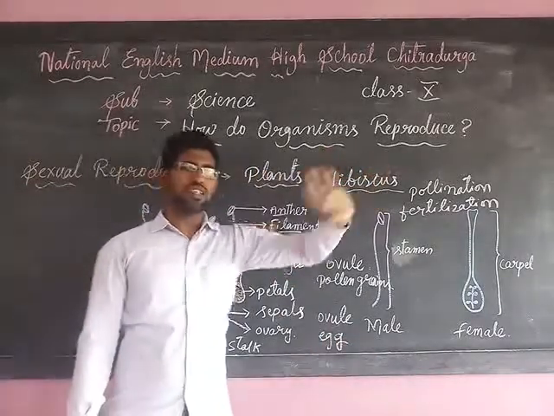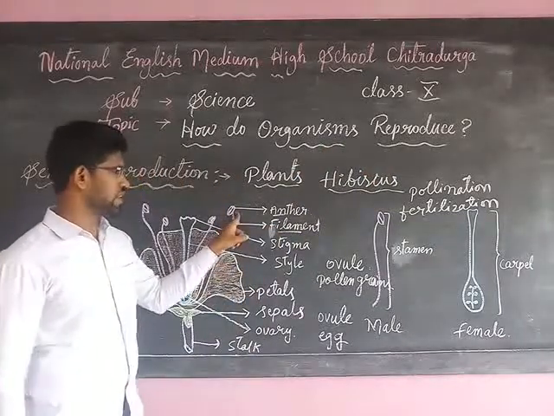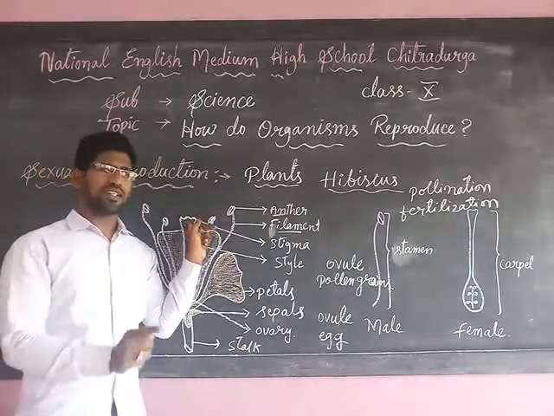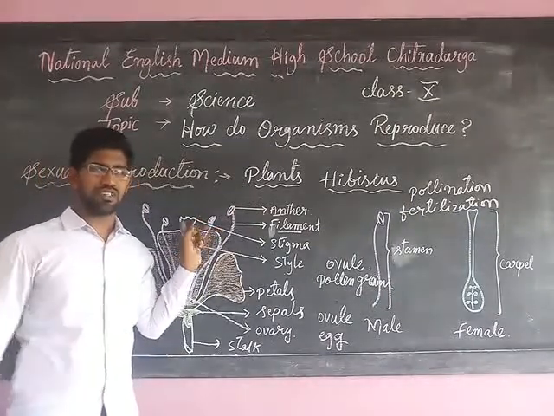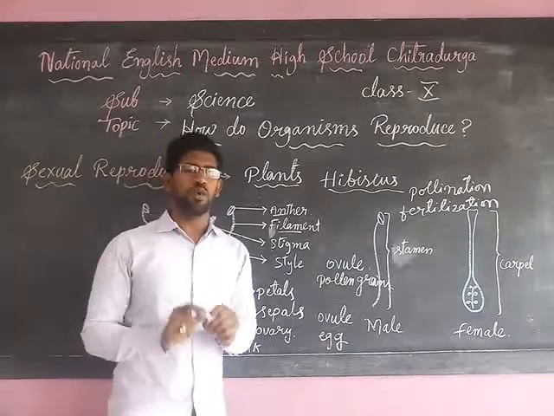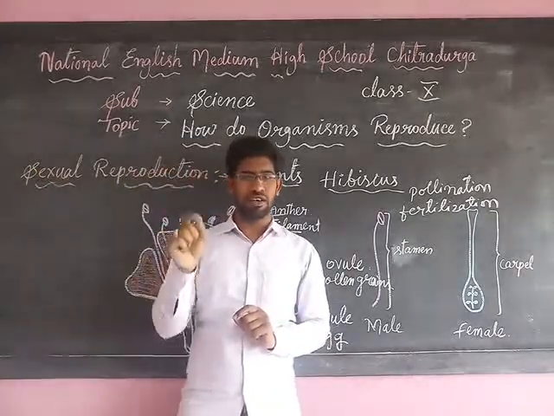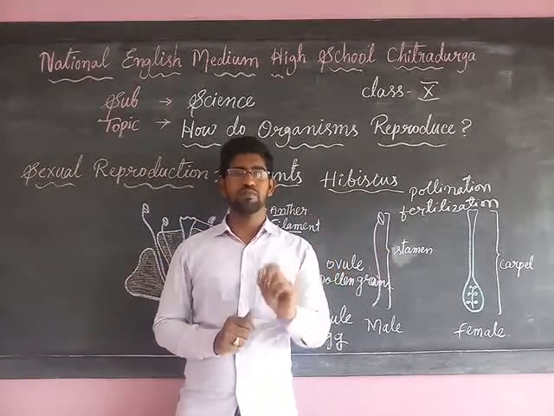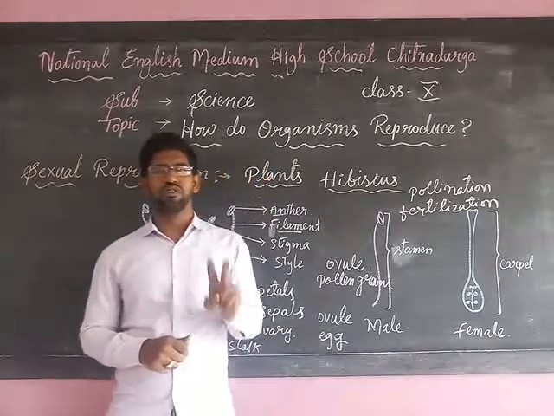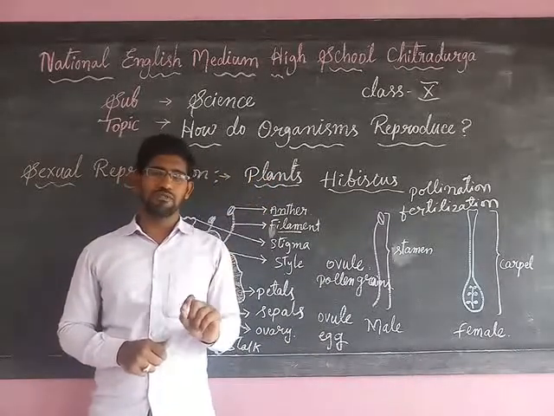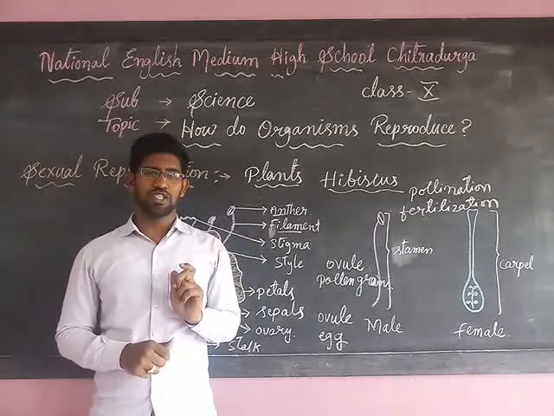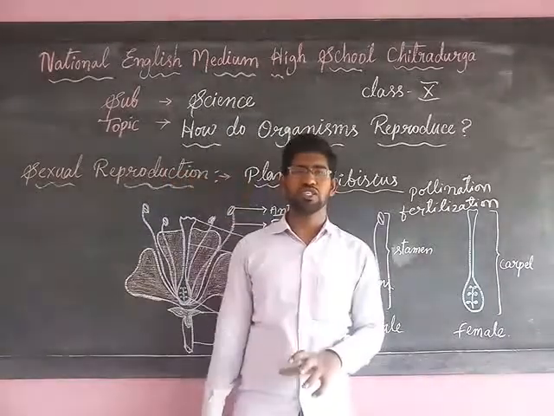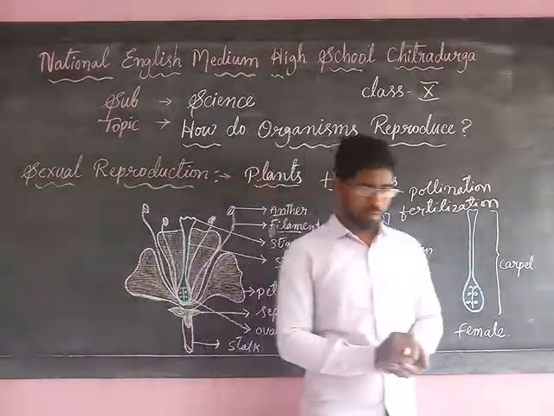Pollination is the process of transfer of pollen grains from the anther to the stigma of the same flower or any other flower. Remember, it is the transfer of pollen grains from the male reproductive part, the anther, to the stigma of a flower. It is called pollination. Pollination involves two methods: one is self-pollination, another is cross-pollination. Understood? We will study how pollination and fertilization take place in another video.